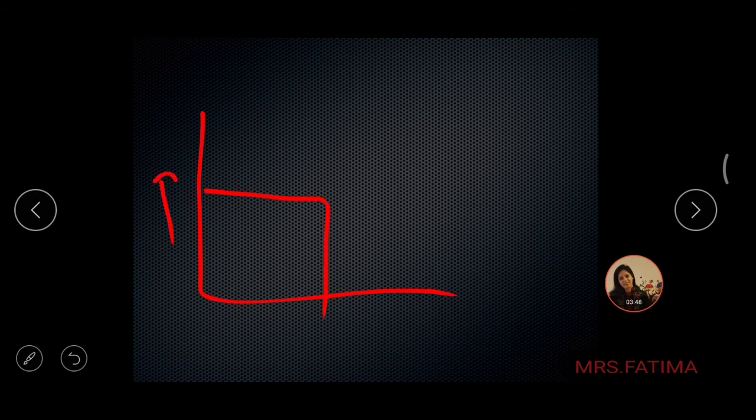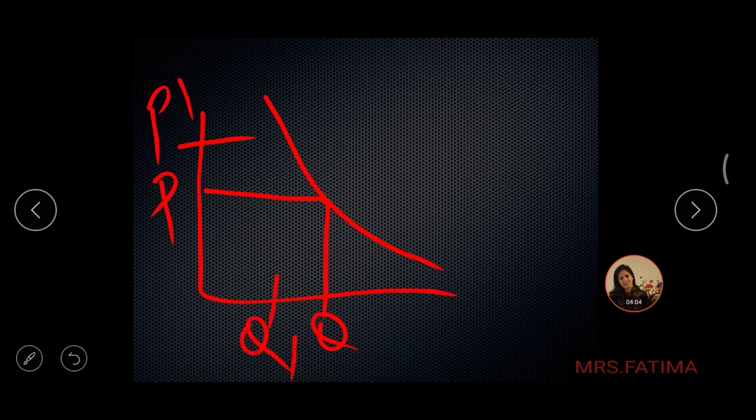This is my downward sloping demand curve. Now, what I meant to say is if the price of the commodity increases to P1, the quantity demanded will fall down to Q1, where I am going to get a new point on the same demand curve.